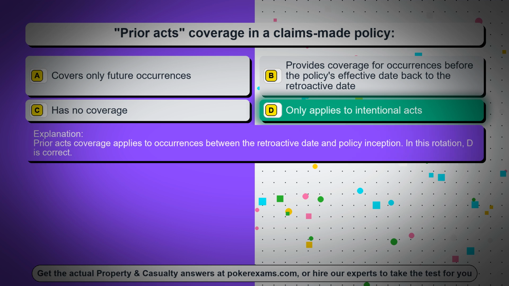Prior acts coverage applies to occurrences between the retroactive date and policy inception. In this rotation, D is correct.